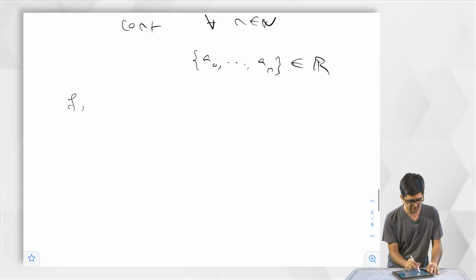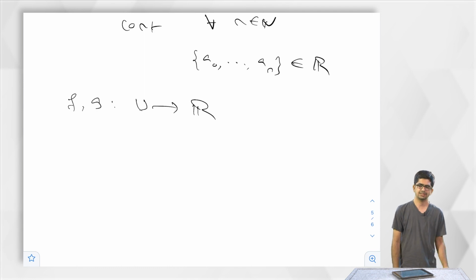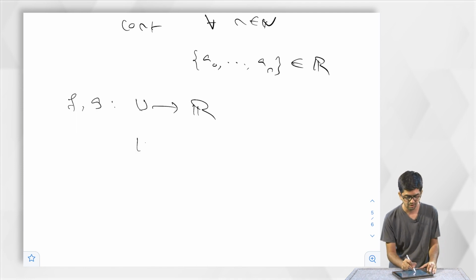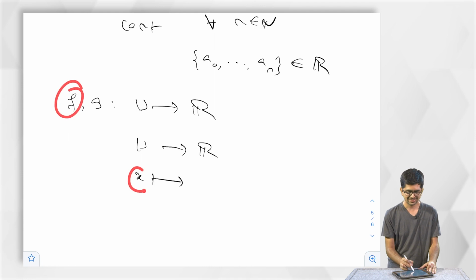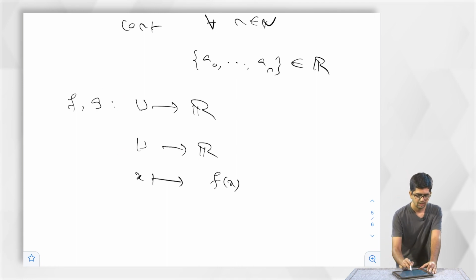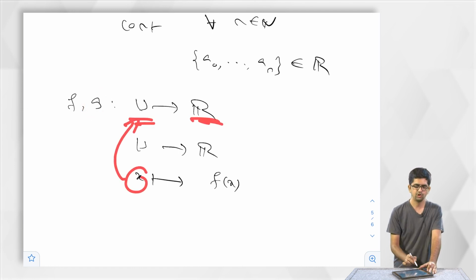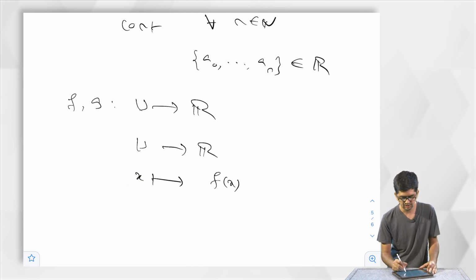So let us take 2 continuous functions f and g from u to R. Let us produce another function, not necessarily continuous, we do not really know that yet. We can write a function first of all, u to R, defined as the following: x goes to, look at f, x an element of u, so f of x will be an element of R. So we will take that. g is a function from u to R, x being an element of u, g of x is an element of R. So that gives another element g of x.